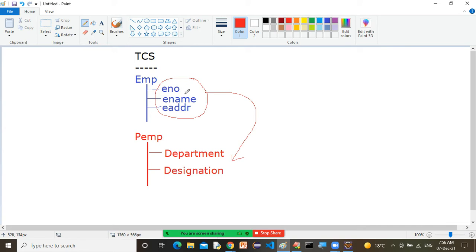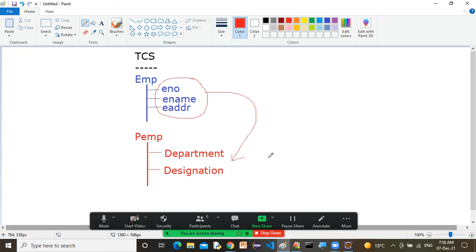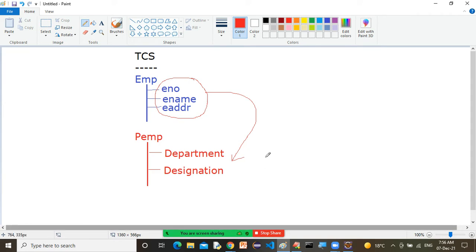Permanent employee has also employee number, name, and address. That means permanent employee contains five features. Employee number, name, and address come from the employee class, that is the temporary employee class, and its own features are department and designation. Tell me, is it clear? You got the idea? Employee number, employee name, address are the casual employee properties, and for permanent employees, department and designation.